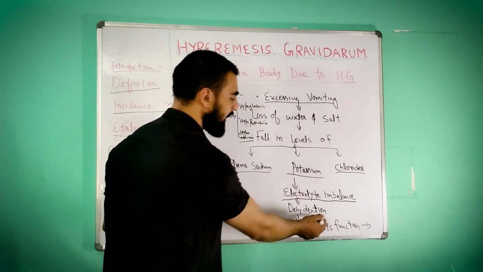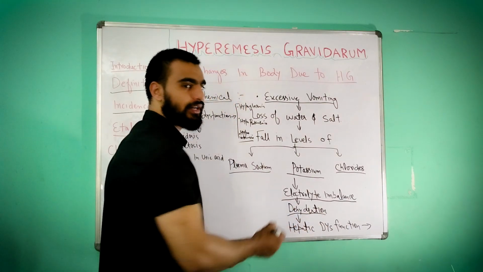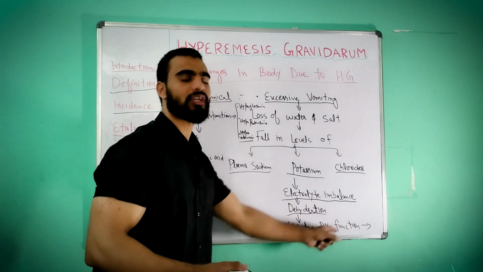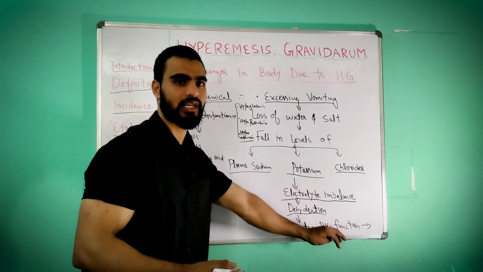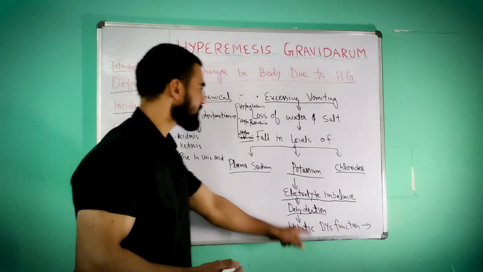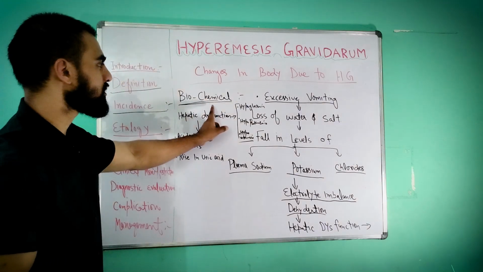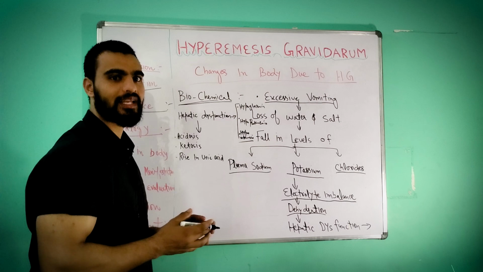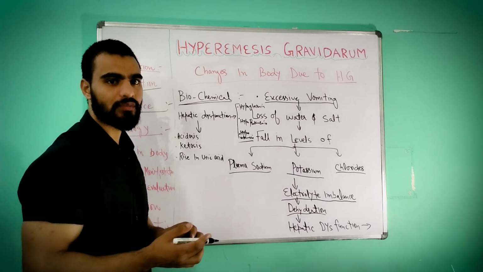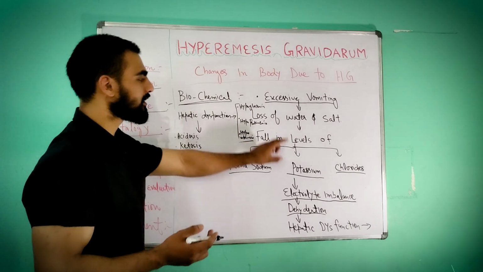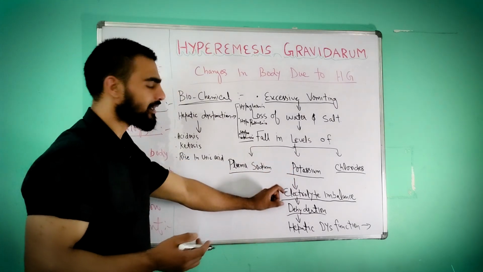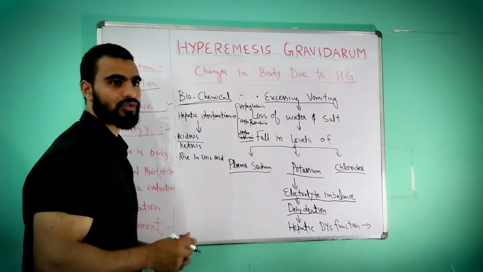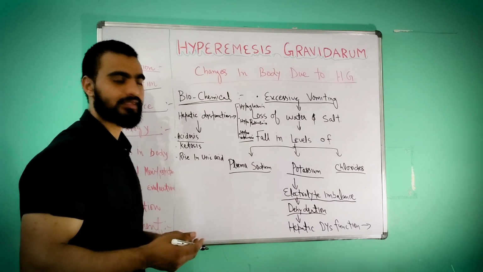And in turn, dehydration. Because of this, hepatic dysfunction will occur. Hepatic dysfunction. So space was not here, that's why I have written here. I will tell, you can just copy. Hepatic dysfunction. When the liver is not able to function properly because of water and electrolyte imbalance, dehydration, that will lead to acidosis. Okay, that means the acid level will increase in the body.